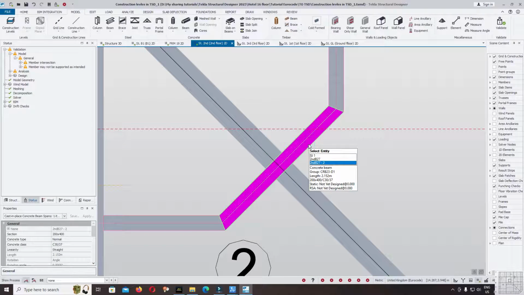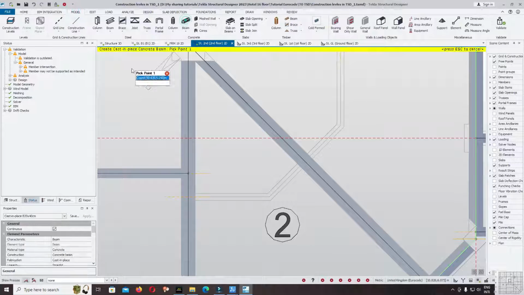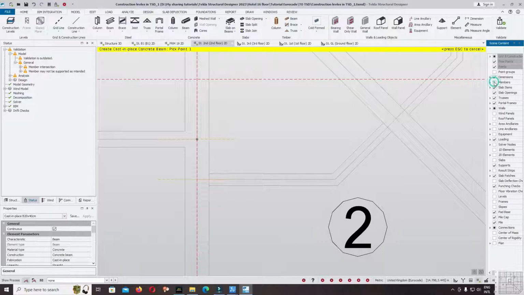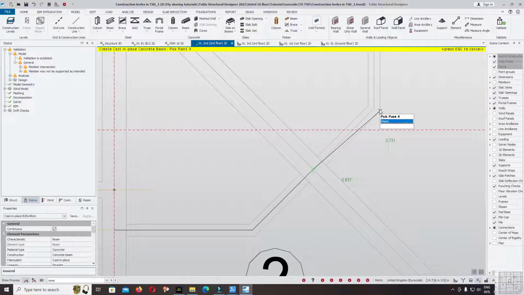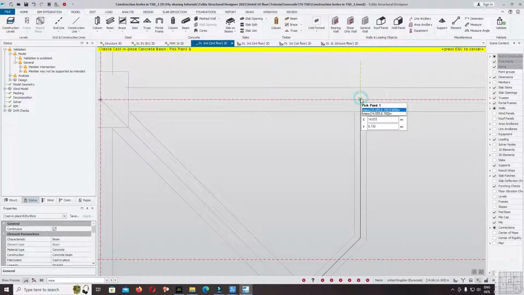Yeah, delete this beam, or you can split it. Model beam. Click, enter.